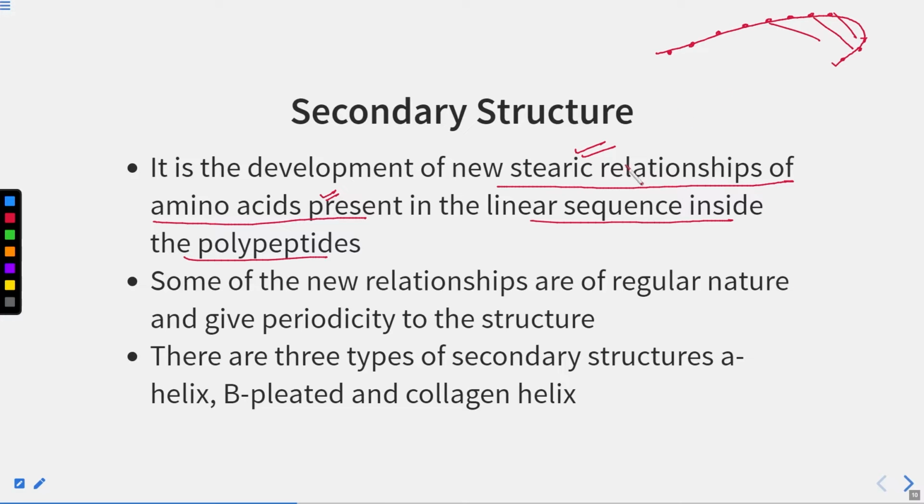Some of the new relationships are of a regular nature and give periodicity to the structure. In this way, they form different structures.